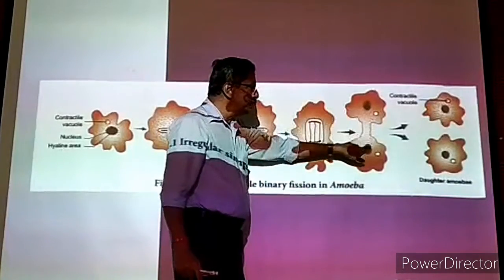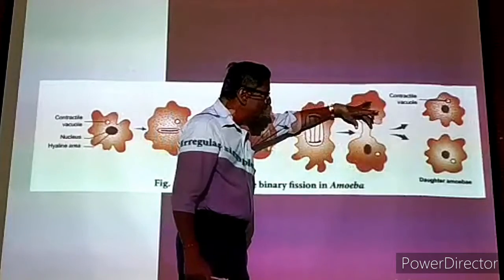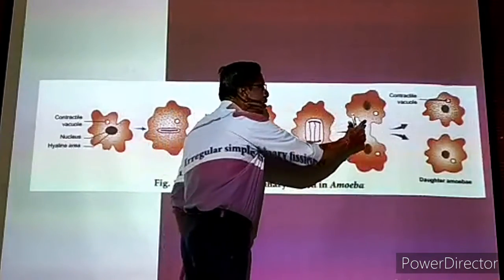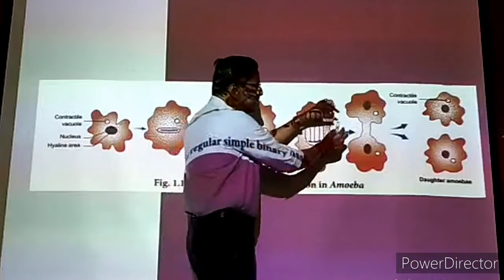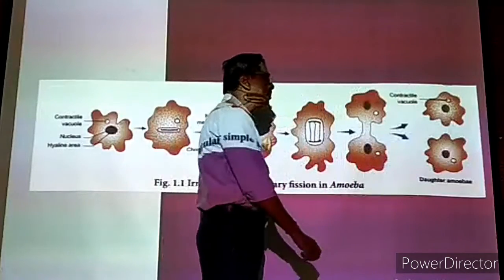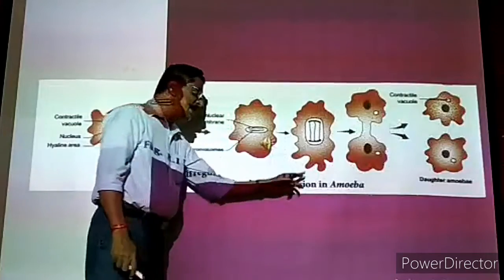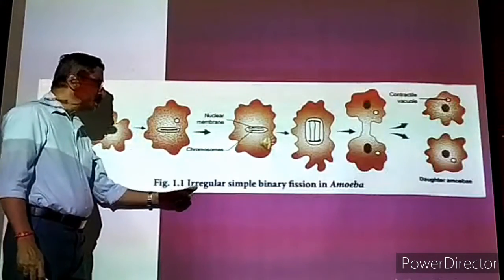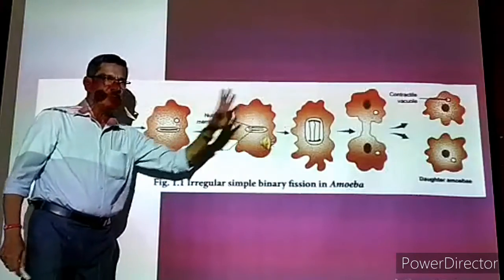Once the nucleus is divided into 2 daughter nuclei, the cytoplasm is constricting approximately at the center and slowly the cell is divided into 2 cells. Once it is divided, they are separated and they are leading independent life. This is actually called binary fission in amoeba. Since the body shape is irregular, it is called irregular simple binary fission in amoeba.